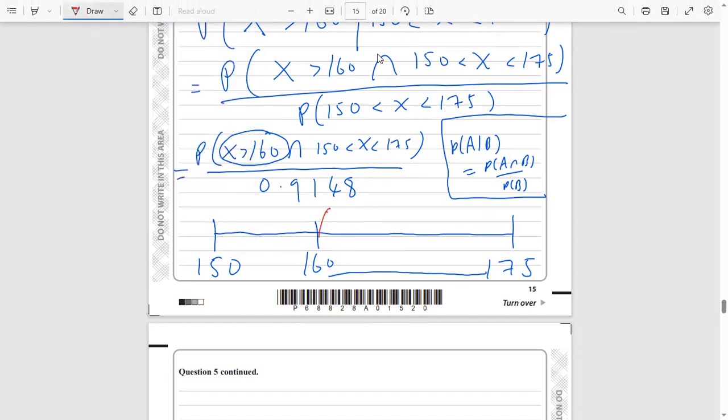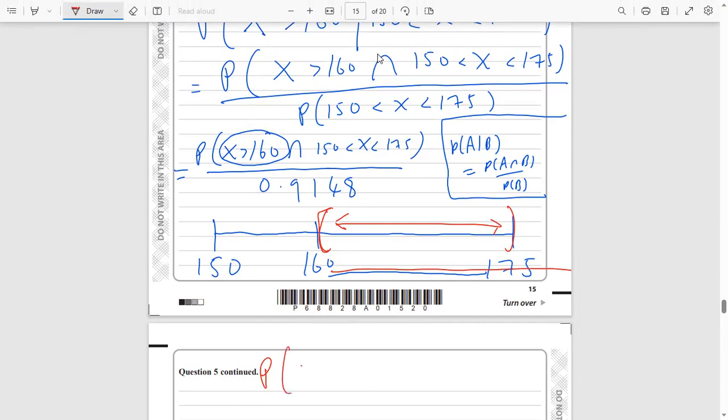So the probability on the top is going to be the probability that, the intersection between being bigger than 160 and being between 150 and 175 is this region on the number line here. Let me repeat it as slowly as possible so we can think about this logically.